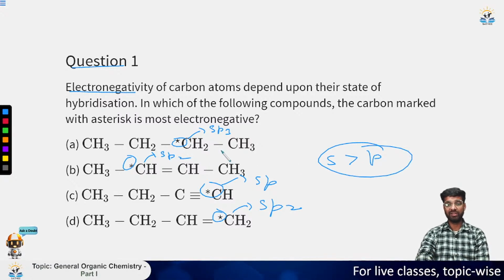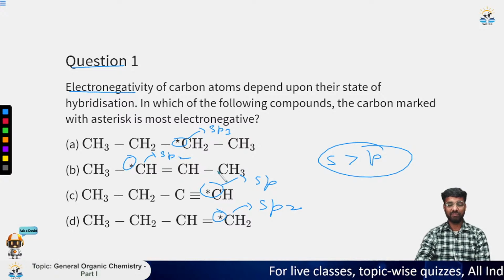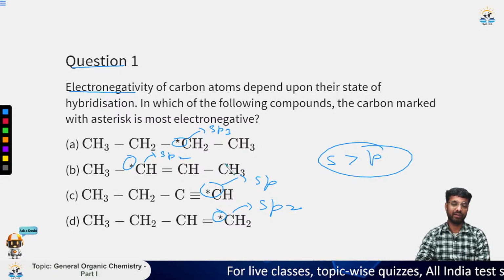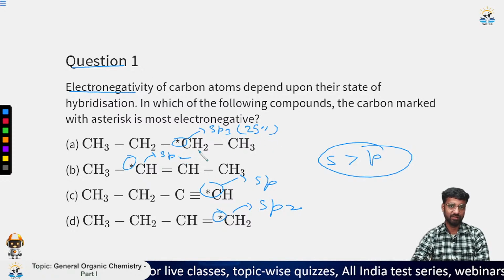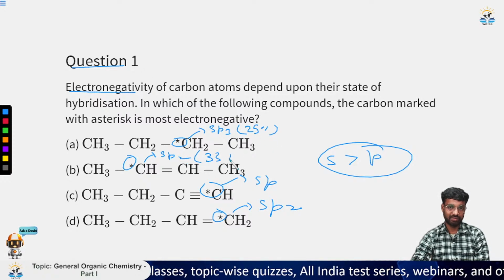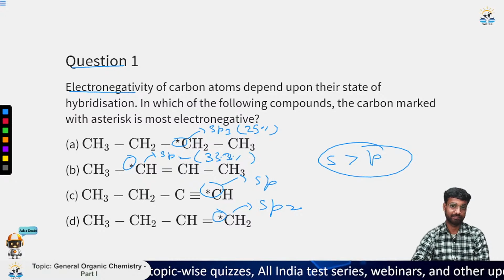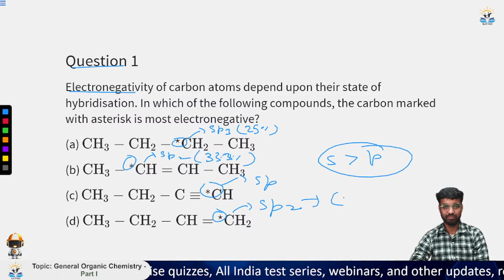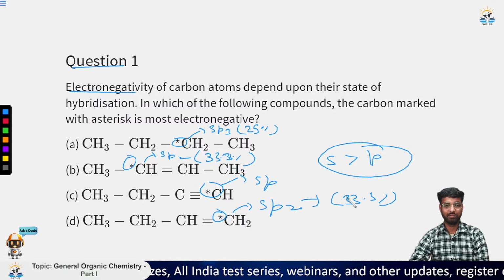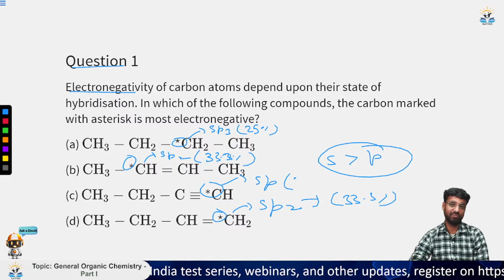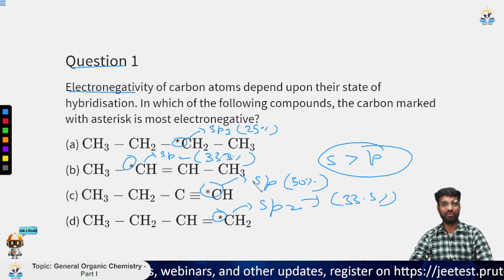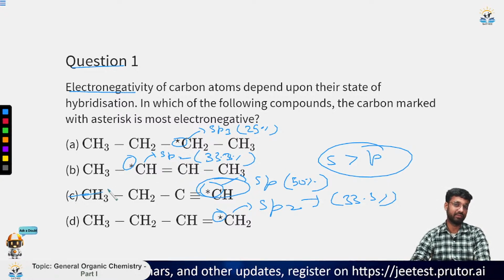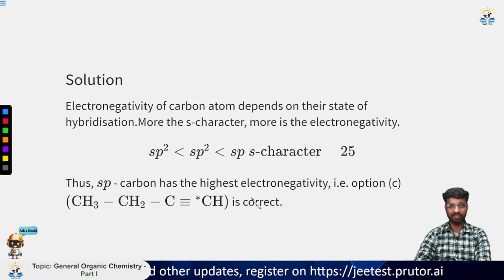So if a carbon has more s character as compared to p character, then it will have a higher electronegativity value. This one will have an s character of 25%, this one 33.3%, this one also 33.3%, and the last one will have 50% s character. So this has the maximum s character, so it will be the most electronegative one. So this is the answer. The same thing is written here.